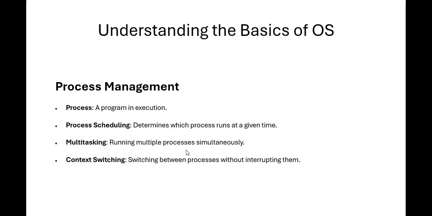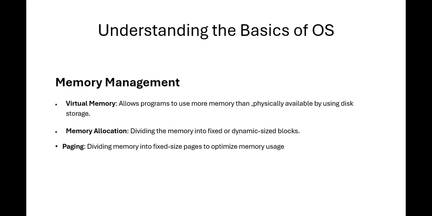Next, multitasking. What is multitasking? Multiple processes or tasks are executed simultaneously at a time. That is multitasking. Next, context switching. This is switching between processes without interrupting them.